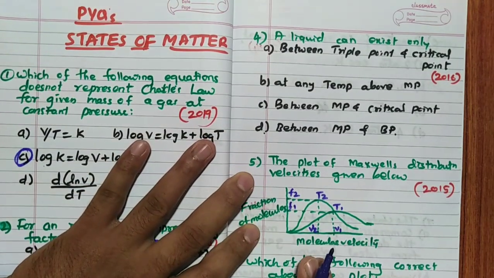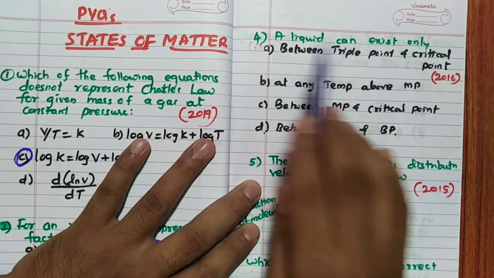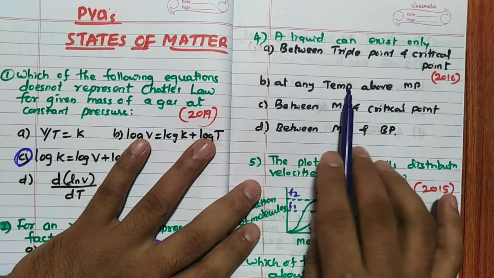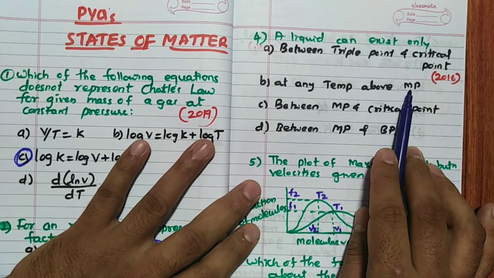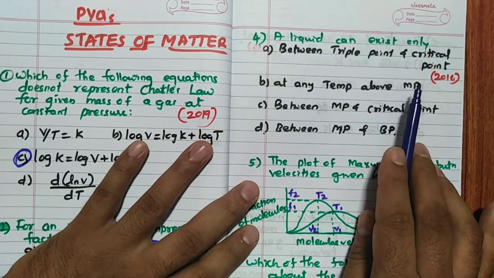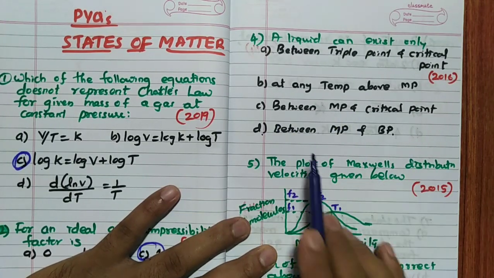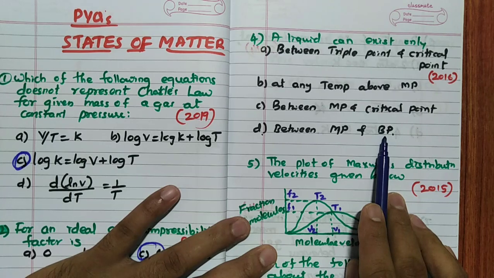Now, liquid can exist only at... very simple question it is. Even a child can tell the answer. Liquid is present only between triple point and critical point. If you have not understood, leave it. At any temperature above melting point, slightly confusing, correct? After melting point it will be in the liquid. Now you will see another option also. Between melting point and critical point, wrong. Between melting point and boiling point, which is the answer.